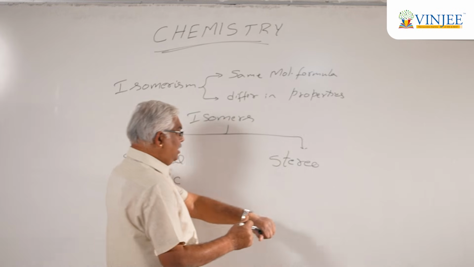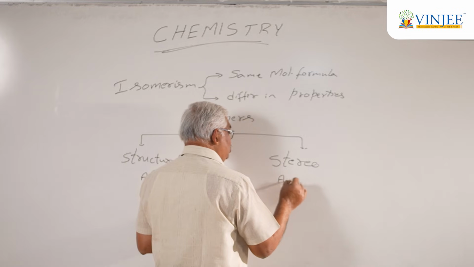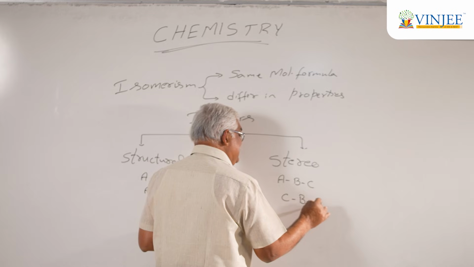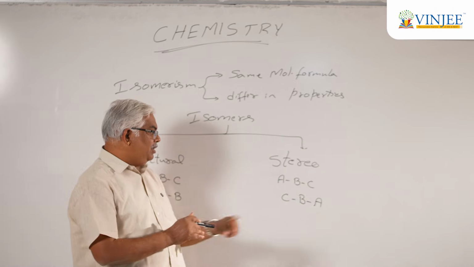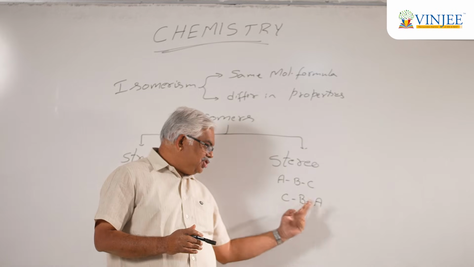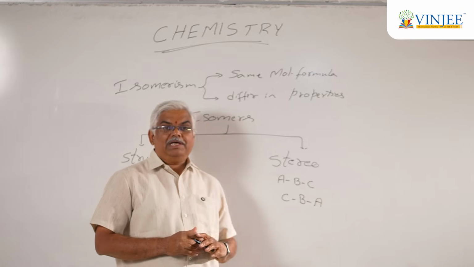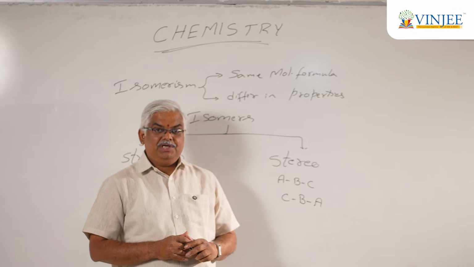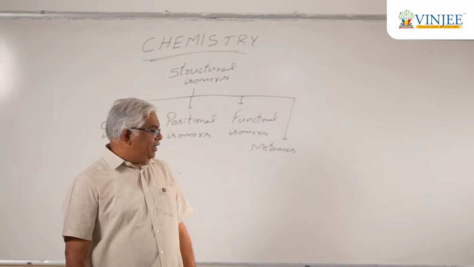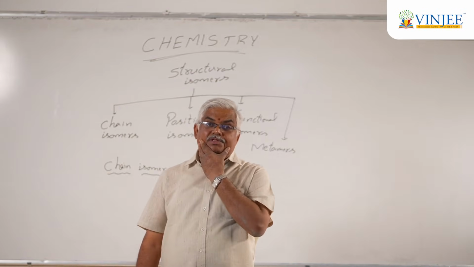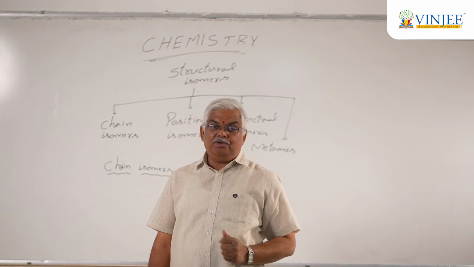On the other hand, the moment you say stereoisomer, ABC and CBA have the same bonding connectivity, but the spatial arrangement of atoms or groups is different. They are known as stereoisomers. Is it clear? So we said isomers are broadly classified into two types, namely structural isomers and stereoisomers.